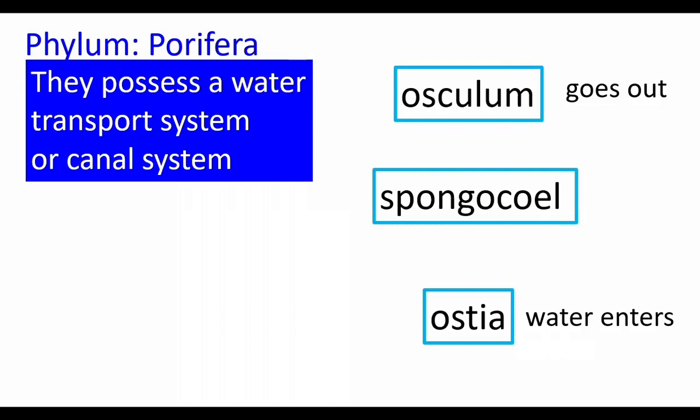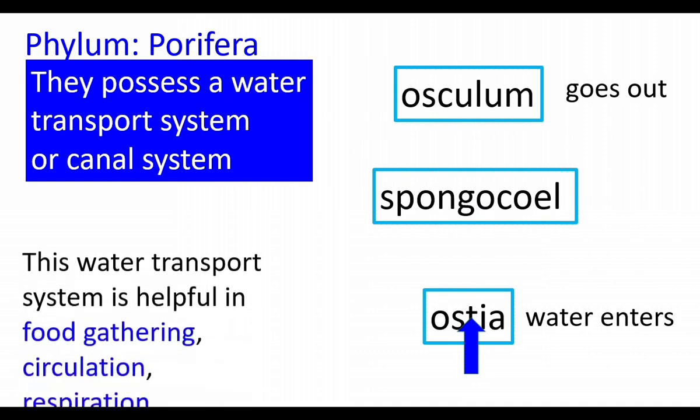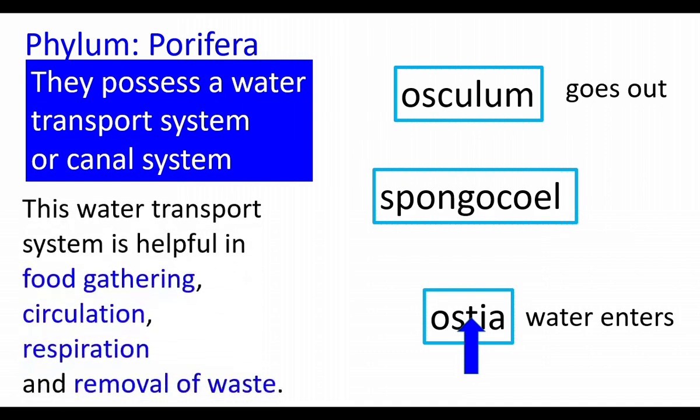Osculum is the opening found at the top. It is a larger opening through which water comes out. This system is called water vascular system. Water gets into the body through ostia and comes out through osculum. The water transport system is helpful in food gathering, circulation, respiration, and removal of waste.